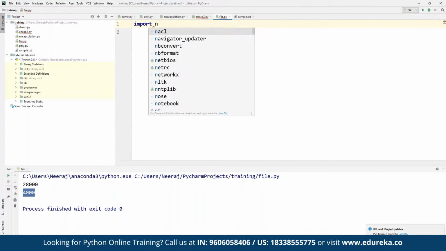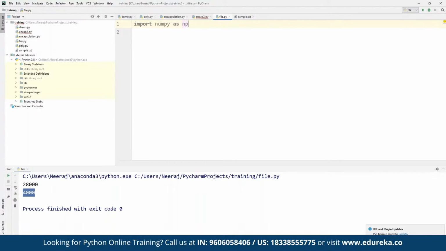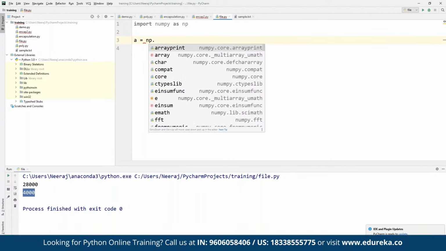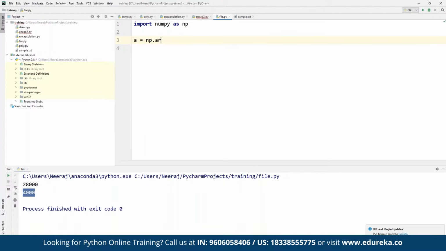So here we can define import numpy as np. Suppose here we can create a small array. For example, we define np.array. Array is already built into NumPy, and here we can define the elements as 1, 2, 3 as different elements as part of the array, and then we can define another array element within this entire array that we have defined here. For example, let's create multiple elements. We can define 1, 2, 3, and again, suppose 4, 5, 6 as the elements.